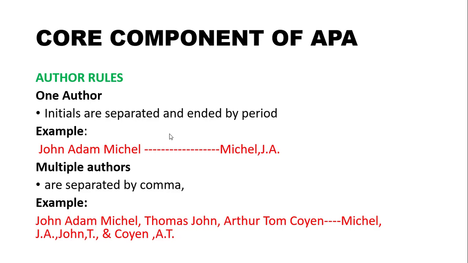Multiple authors are separated by commas. Again, see this example: John Adam Michael, Thomas John John, and Tom Cohen. With three authors, follow the same thing. From John Adam Michael, take Michael, comma, J dot A dot, comma. Then from Thomas John John, John, comma, T dot, comma, and from Tom Cohen, Cohen, comma, A dot T dot. This is the format, the author rules you have to follow in APA style referencing.